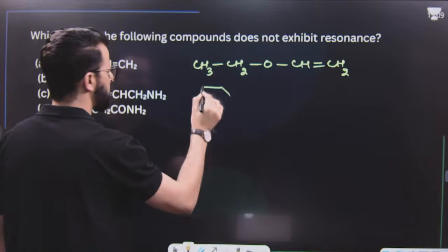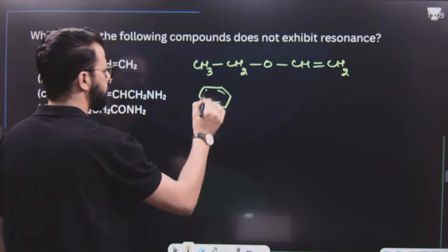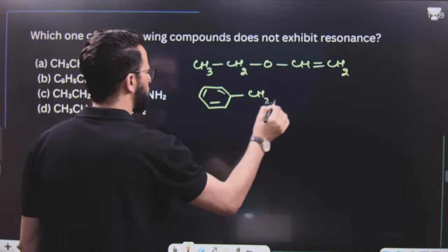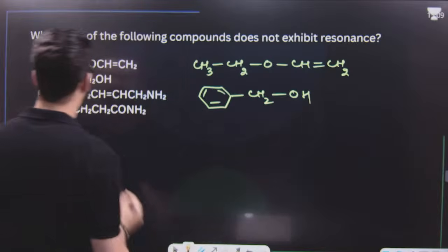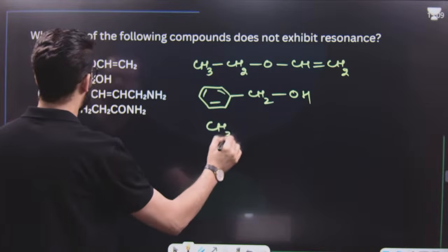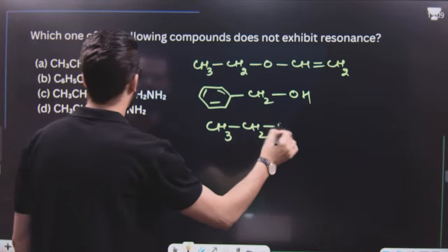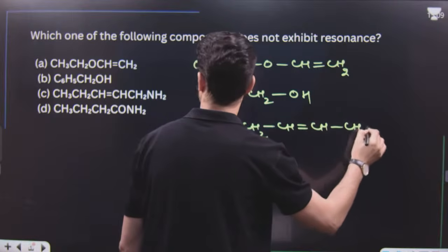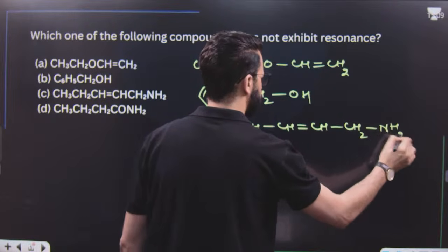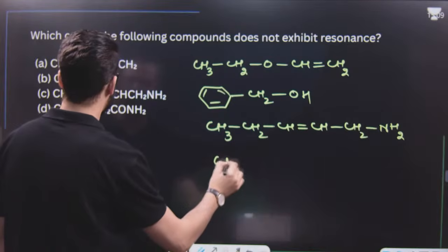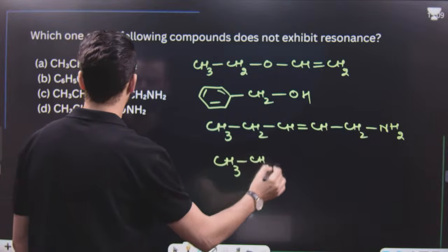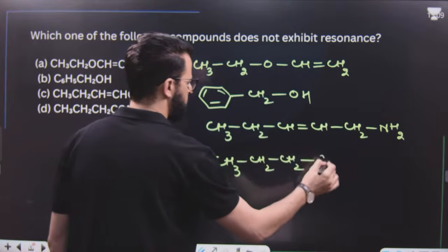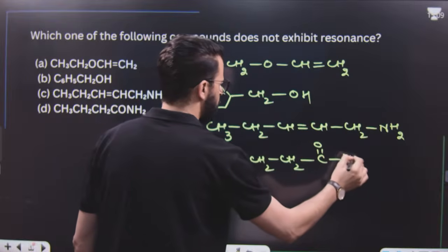Second one, C6H5, that means it's a phenyl ring, then CH2, then OH. And third one is CH3CH2CH=CH-CH2-NH2. In the fourth one, there is CH3CH2CH2, then C=O, then NH2.